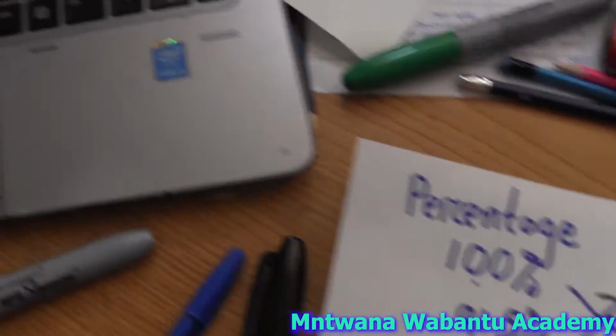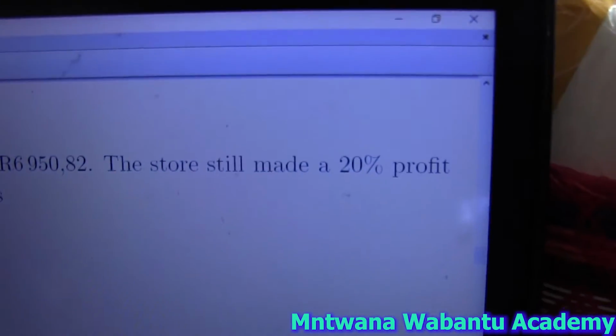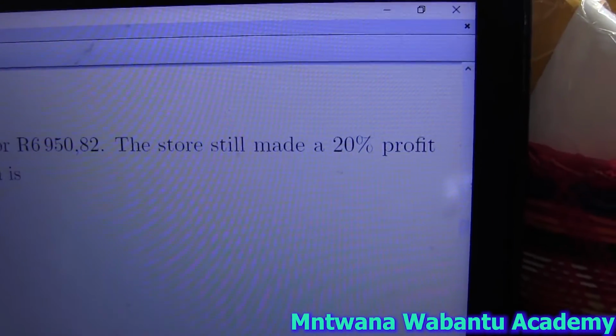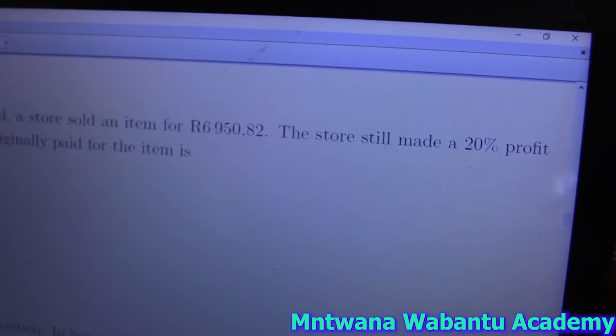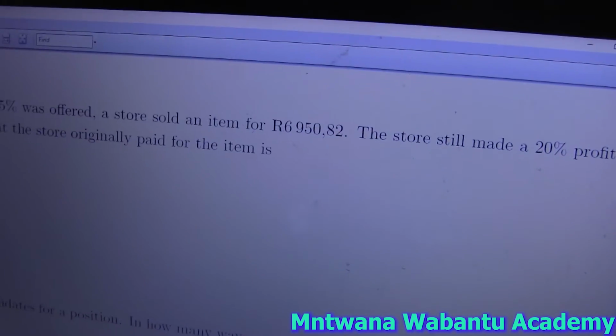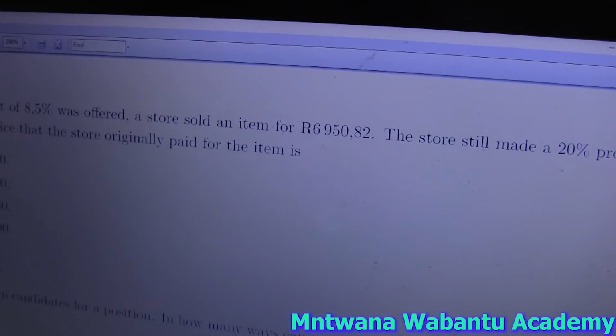The question now says the store made a profit of 20%. So you see, this question is the same question, but it has two steps.